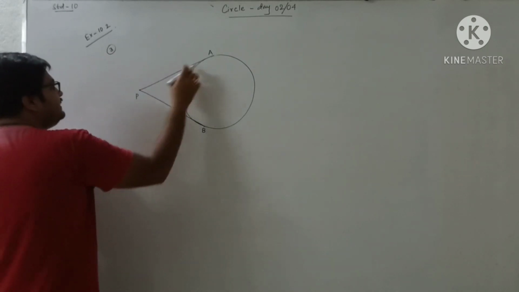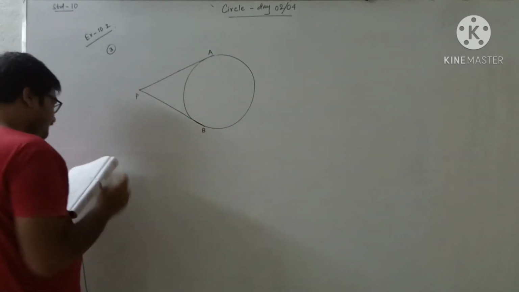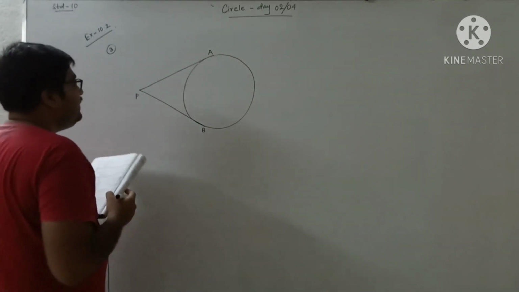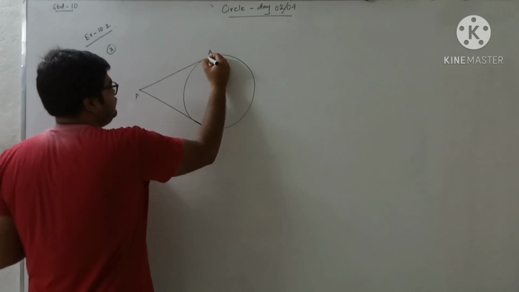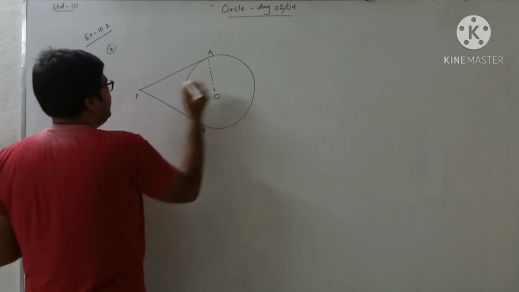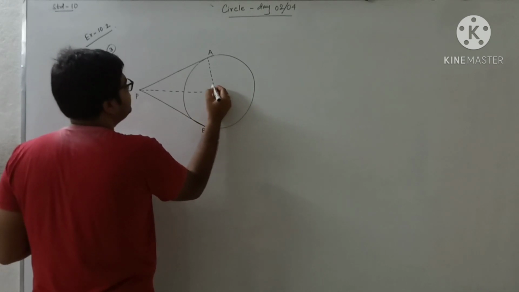They are inclined to each other at an angle of 80 degrees. This angle is 80 degrees. Then angle POA, this is O, we have to find out this angle.